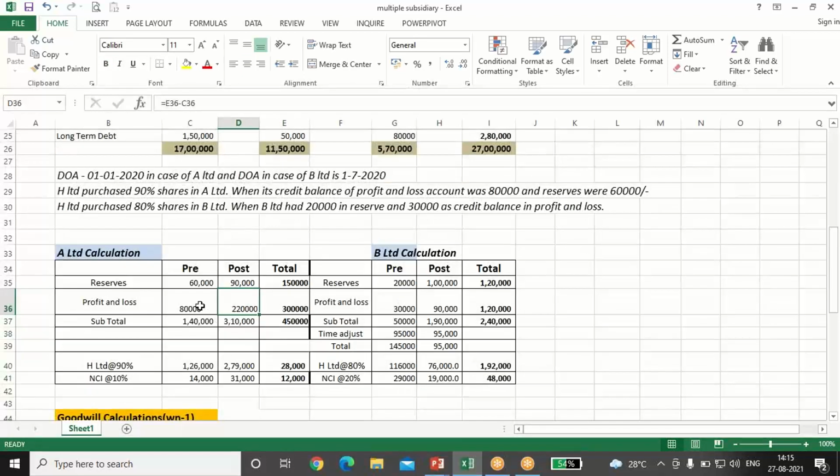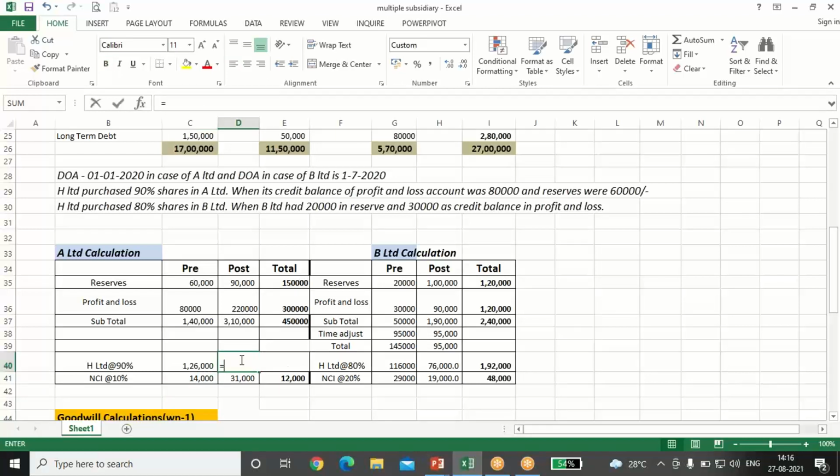There is no other adjustment. So subtotal will be 120 and 310. It will just be distributed among the holding and the minority. Holding percentage is 90% in this case, and minority will be 10%. So we'll just do the calculation. That is 140 into 90 percent, 140 into 10, so it is 14,000.